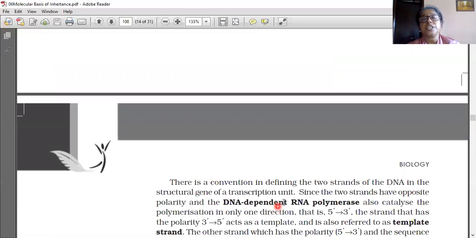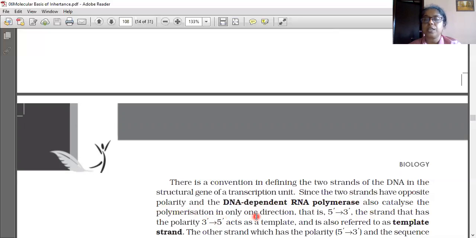There is a convention in defining the two strands of the DNA in the structural gene of a transcription unit. Since the two strands have opposite polarity, and the DNA-dependent RNA polymerase also catalyzes polymerization in one direction only. This enzyme has the capacity of polymerization only in one direction, that is 5' to 3'.